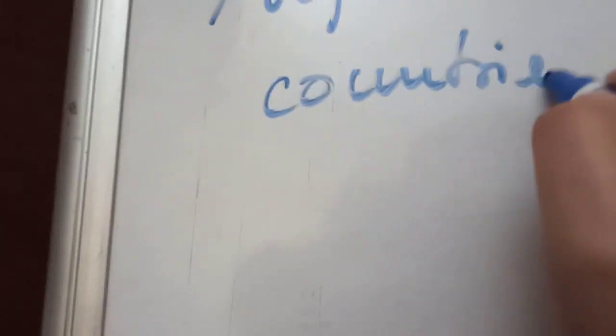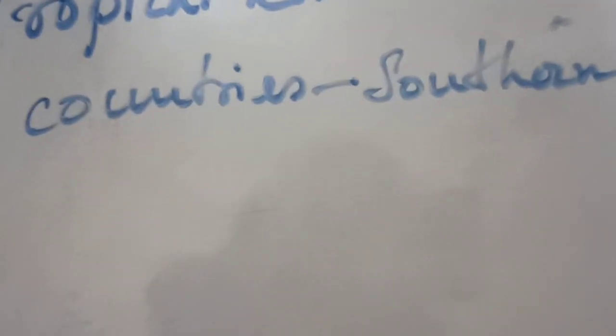And the next one is the tropical hot climate. This tropical hot and humid climate is found in the countries that are present in the southern part of North America.